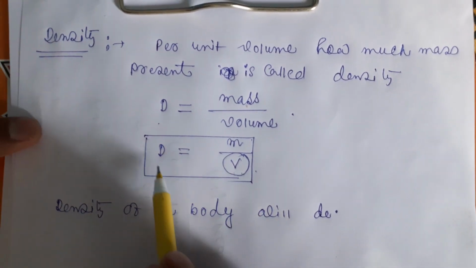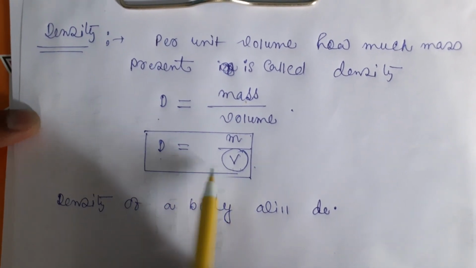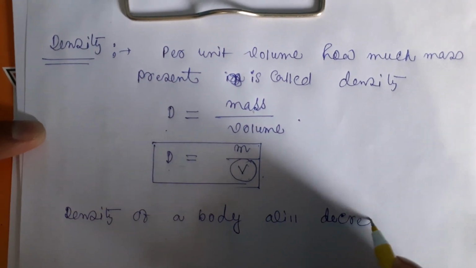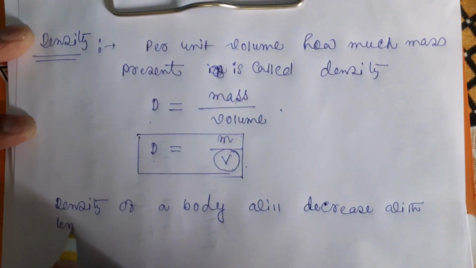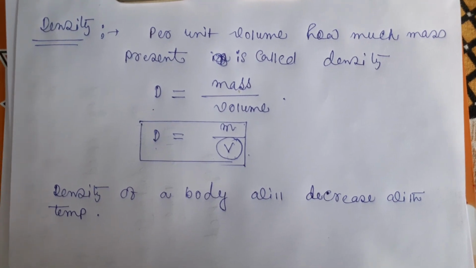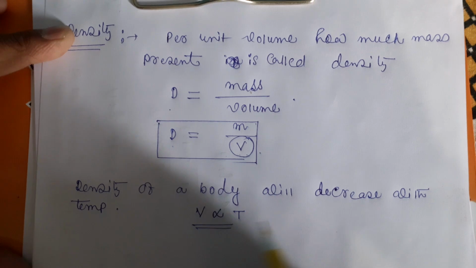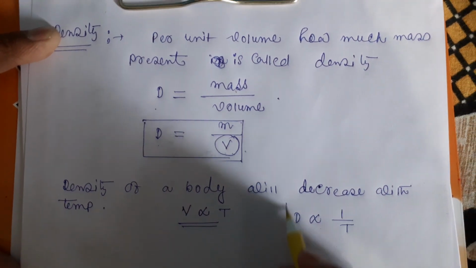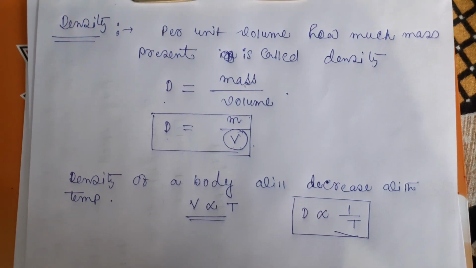So volume will increase means density will decrease, because these two terms are inversely proportional to each other. So with the rise in temperature, density of a body will definitely decrease, because you know that V is proportional to T. So density of the body is inversely proportional to the temperature.